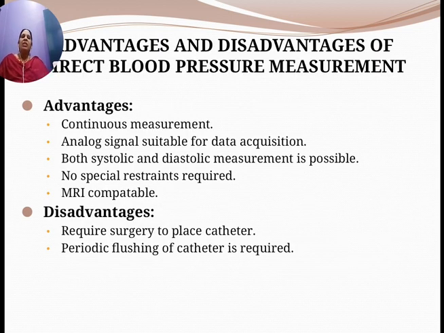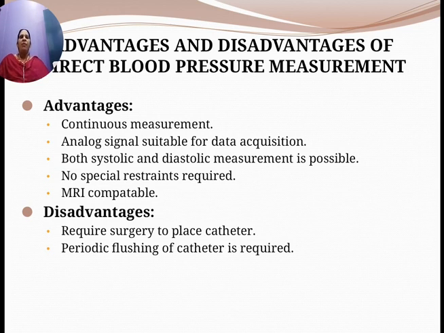What are the advantages and disadvantages of direct blood pressure measurement? The advantages: it is a continuous method, and the analog signal is suitable for data acquisition, since it can be converted into a digital signal.